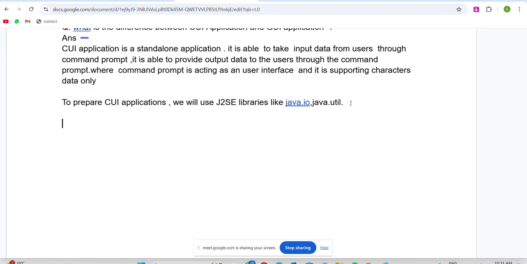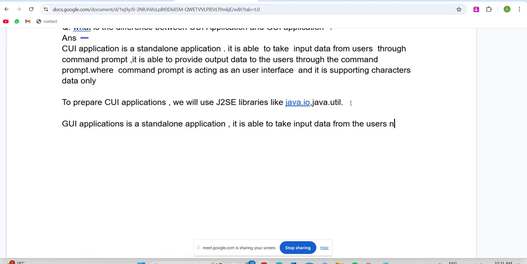Next, second, we'll go through GUI applications. A GUI application is a standalone application. It is able to take input data from the users.